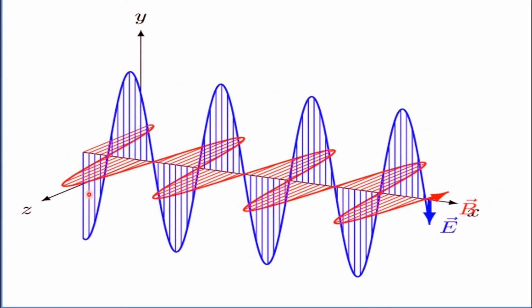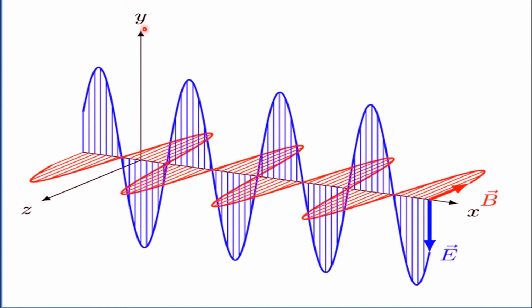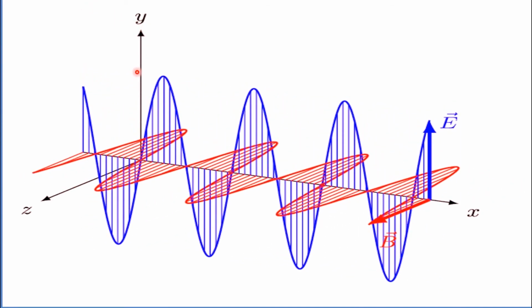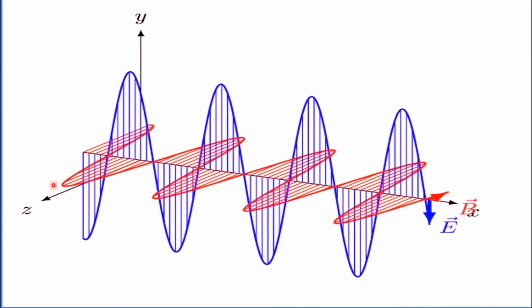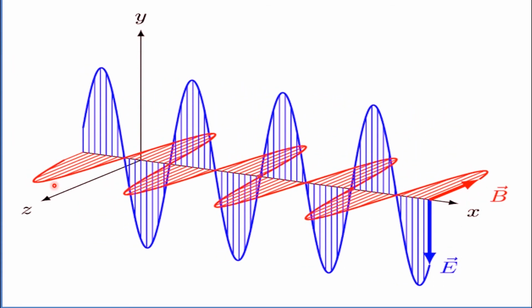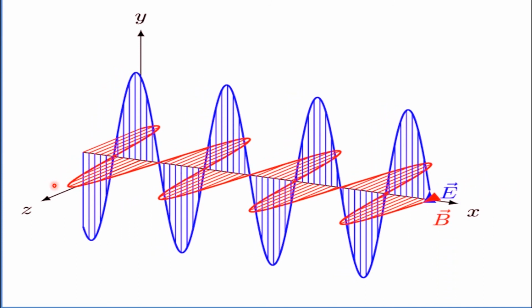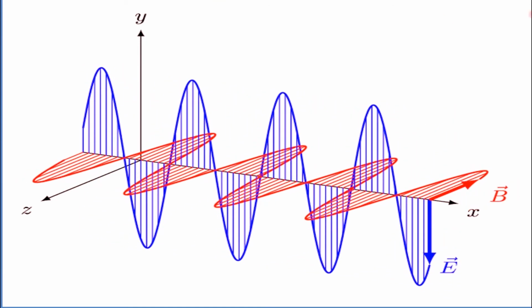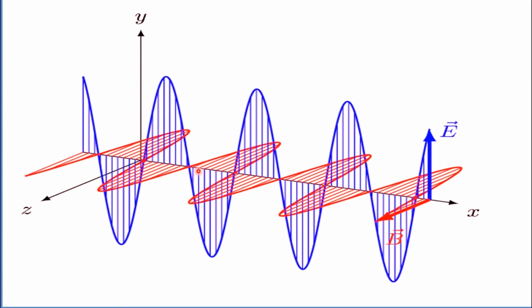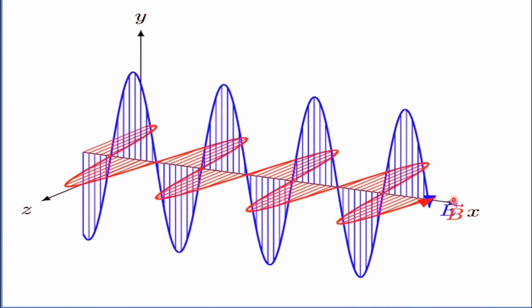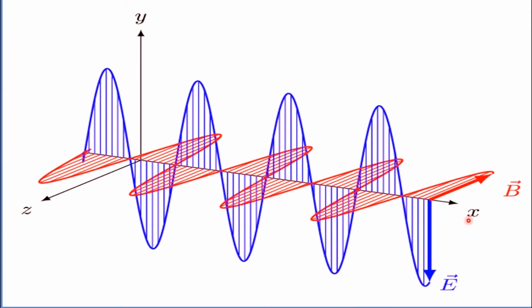The electric field oscillates along the y-axis. The red wave, that is the magnetic field wave, oscillates along the z-axis. In which direction does the electromagnetic wave move? It moves along the x direction.